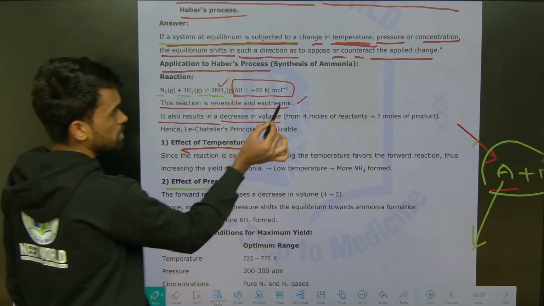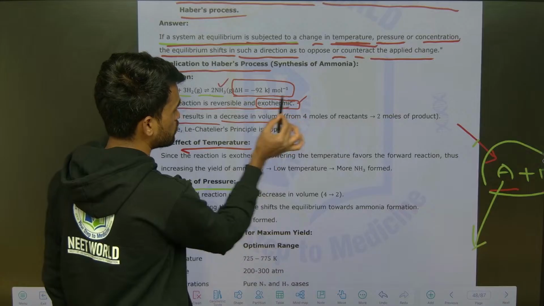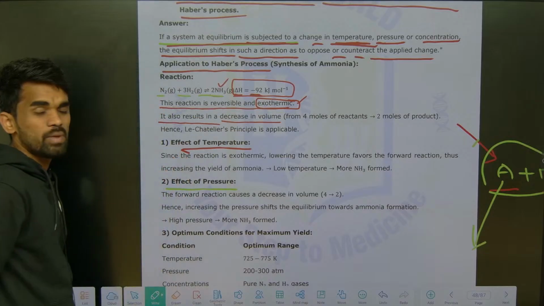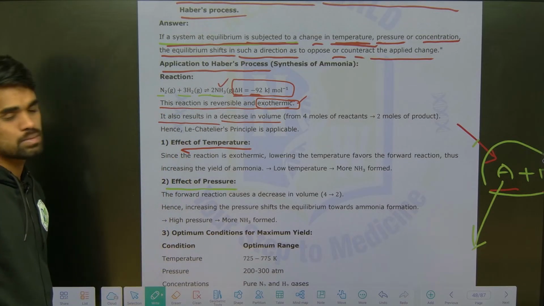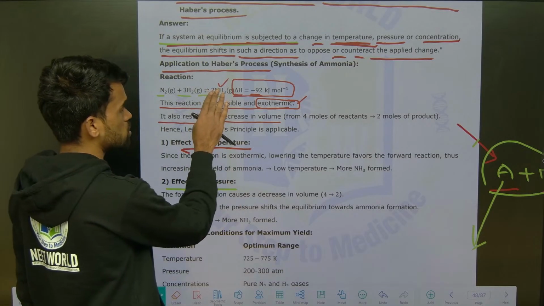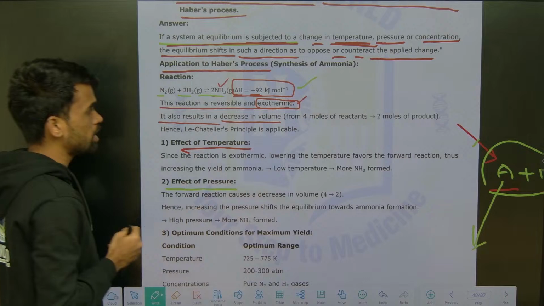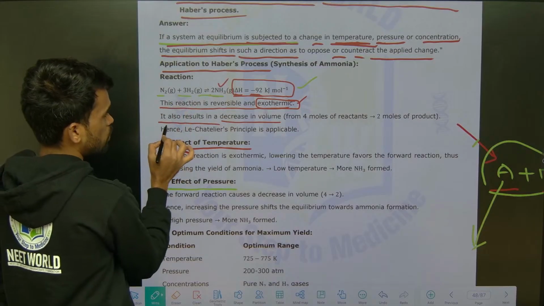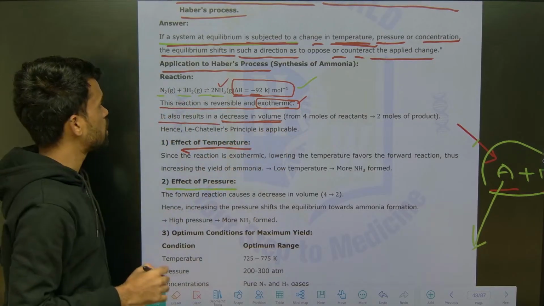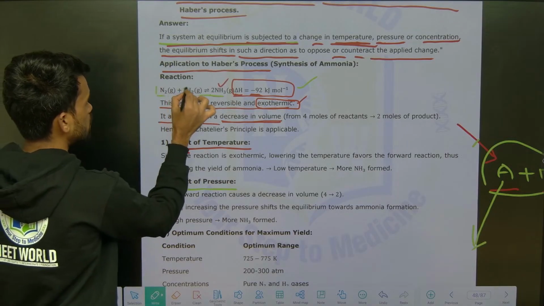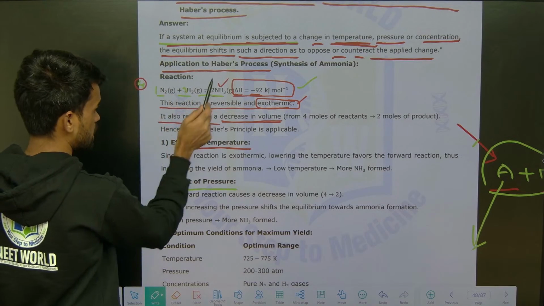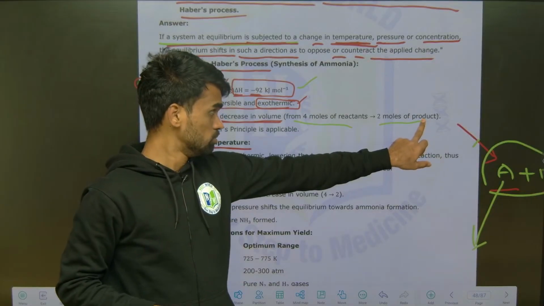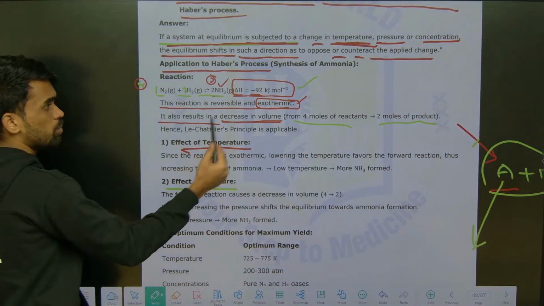You need to remember the term exothermic. Whenever the enthalpy change is a negative value, like minus 92 kilojoule per mole, as per the experimental data, it means this much heat is released during the reaction. When ammonia is produced, the volume is decreasing, because on the reactant side there are 1 plus 3, so 4 moles of reactants, and only 2 moles of product. So 4 moles of reactant get converted into 2 moles of product, which means the volume is decreasing.